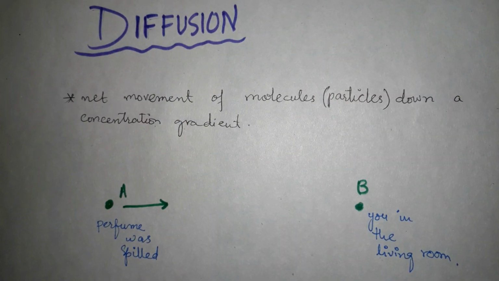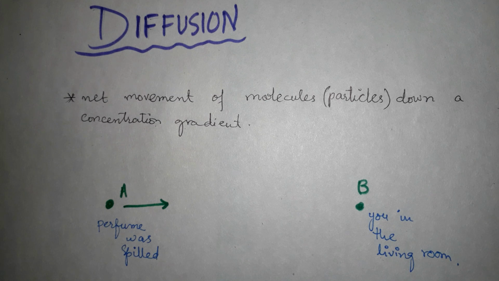We can also define diffusion as the net movement of particles, ions or molecules from a region where they are of higher concentration to a region where they are of lower concentration, that is down a concentration gradient.